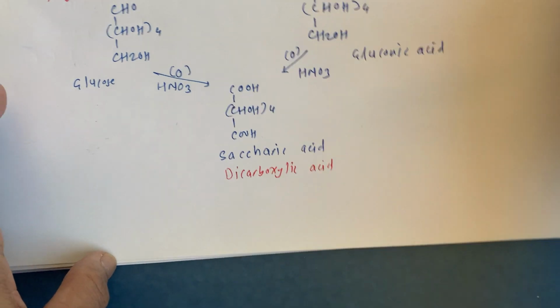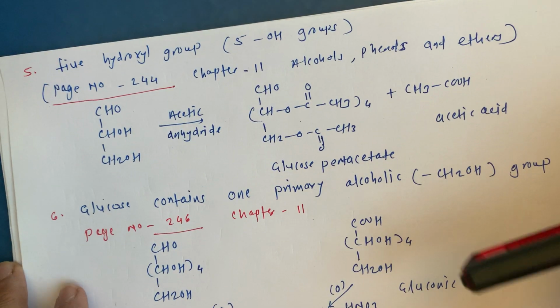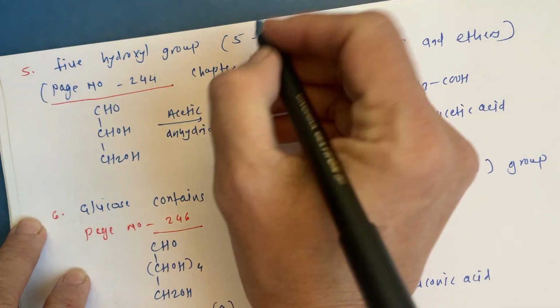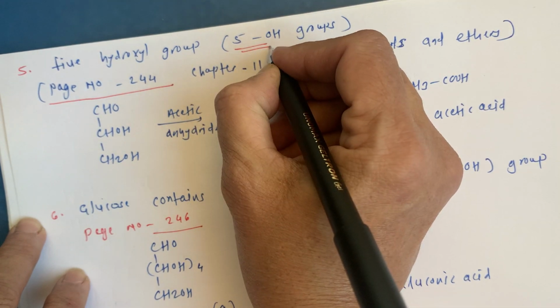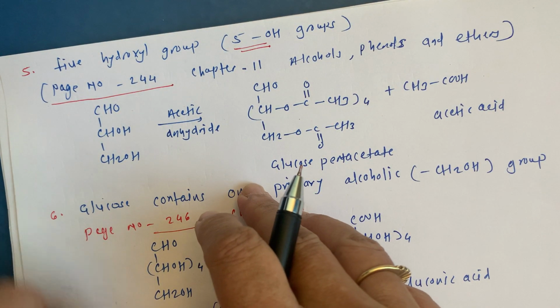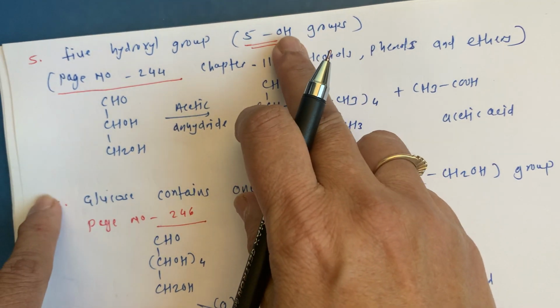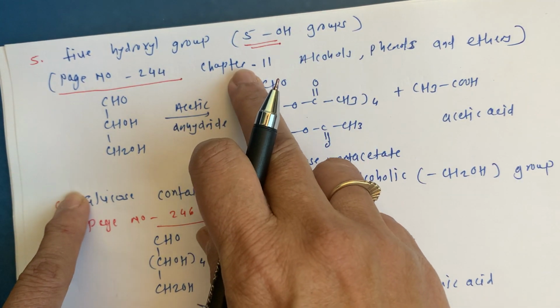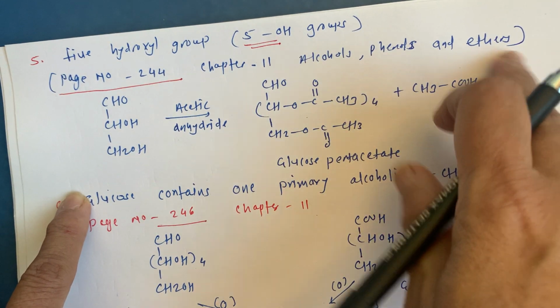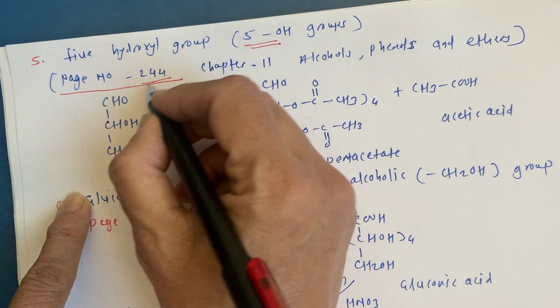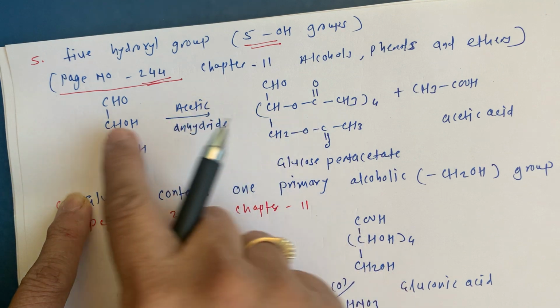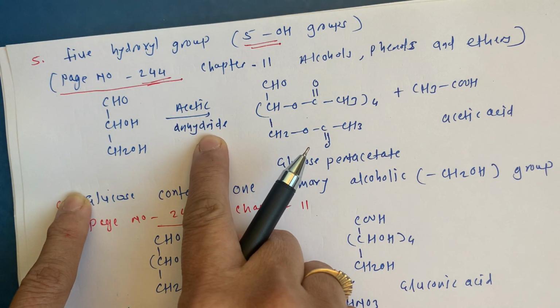And now the next proof is for the 5 hydroxyl groups. We have to see that 5 hydroxyl groups are present there. For such a proof of the 5 OH, we studied a reaction in chapter 11, alcohols, phenols and ethers, on page number 244, that is the reaction with acetic anhydride.